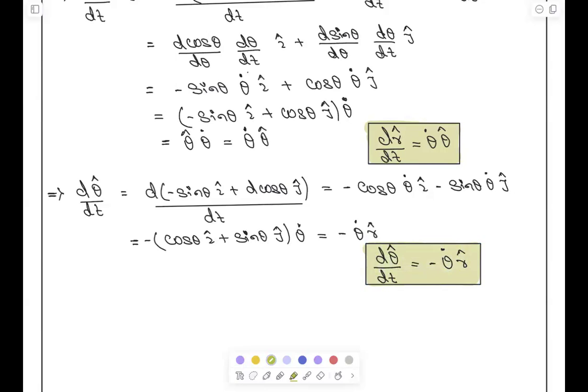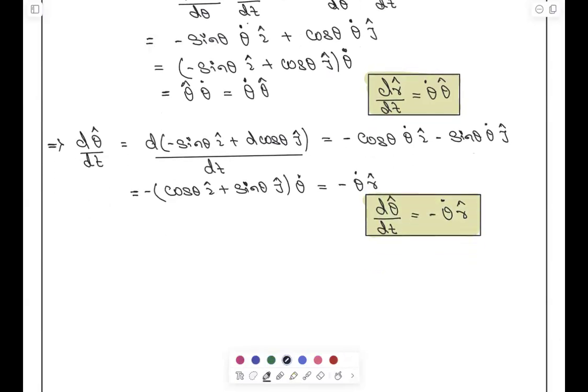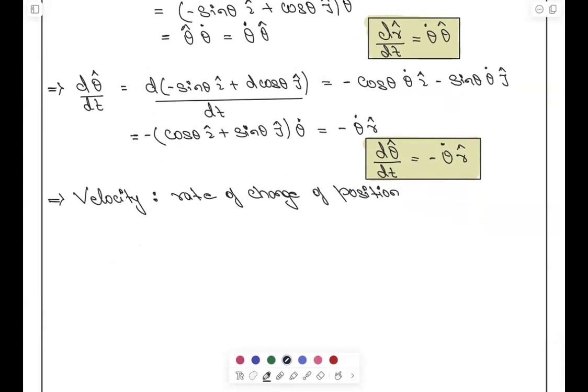How many of you have this? Sir, got it. Now what is velocity? Velocity is basically the rate of change of position. Velocity is nothing but a definition: the rate of change of position. Now, what is the rate of change of position here? This v will be equal to dr by dt, very good, dr by dt, right?